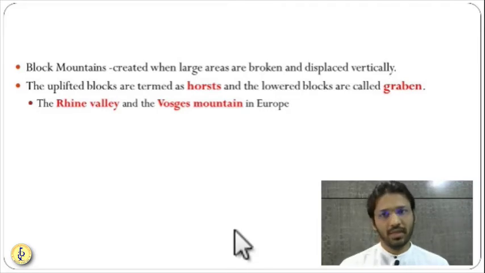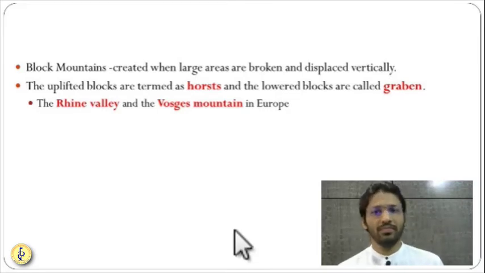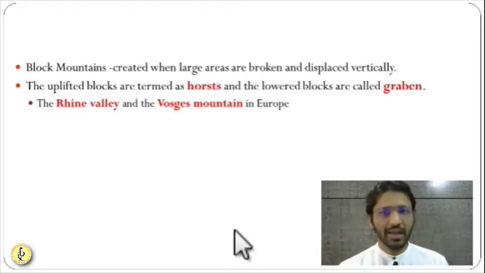So the Rhine Valley in Germany is an example of a graben, and the Vosges mountains, again in Europe, are an example of a horst. So these are the differences between horst and graben. So block mountain, how it is formed in brief, that we have seen. Fold mountain, how it is formed, that also we have seen.